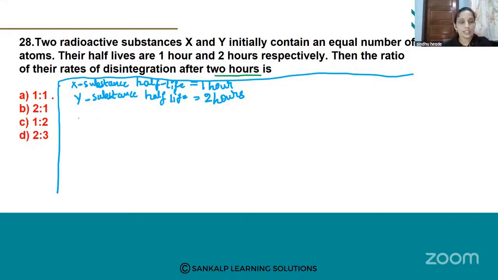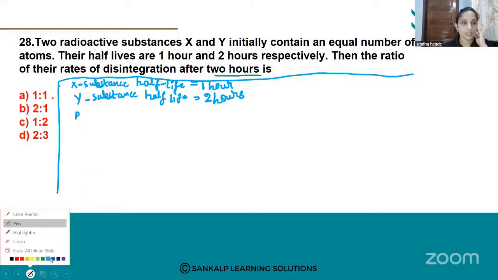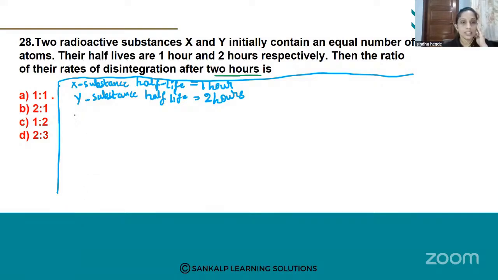See, what is the formula of rate of disintegration? Rate of disintegration formula ಏನು? What is the formula of rate of disintegration? ಫಾರ್ಮುಲಾ ಹಾಕ್ತೀರಾ? Think about it.